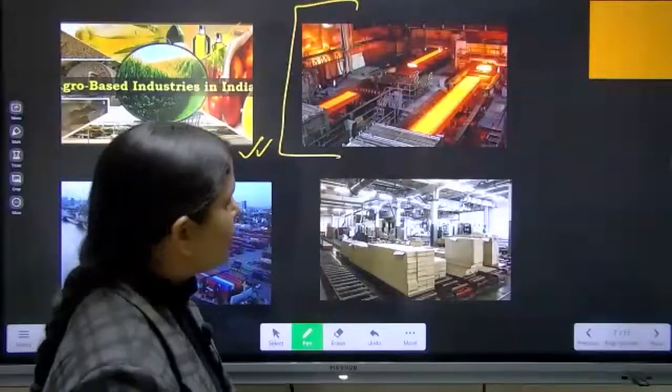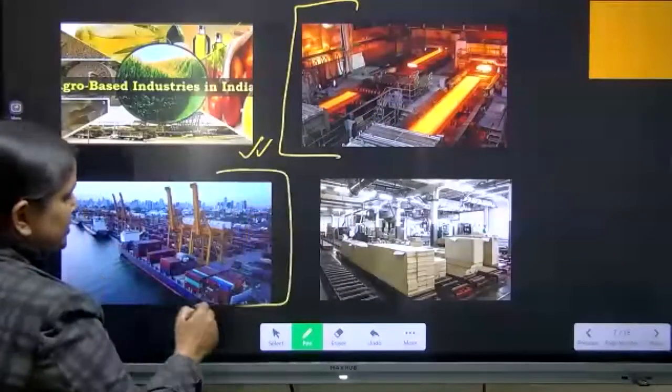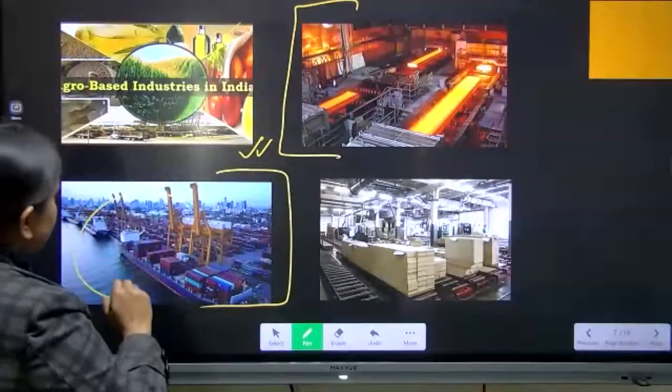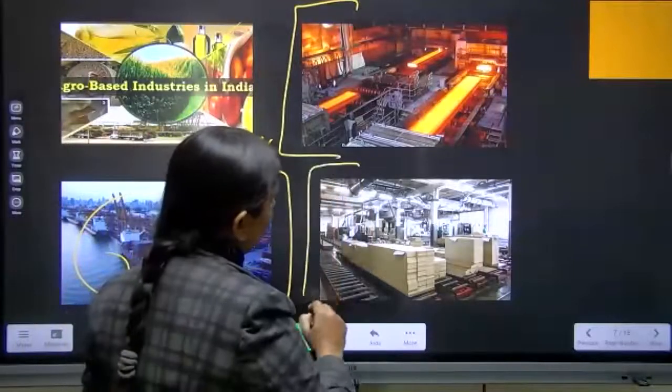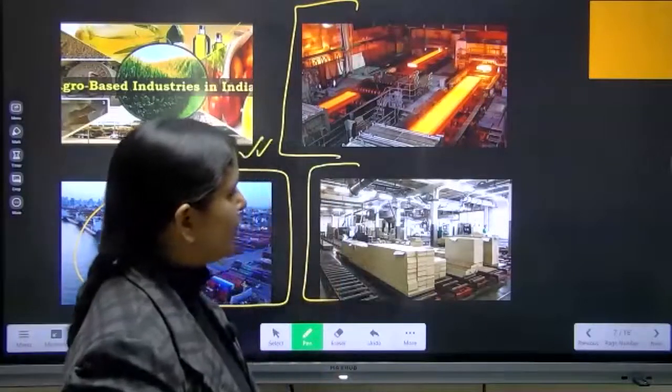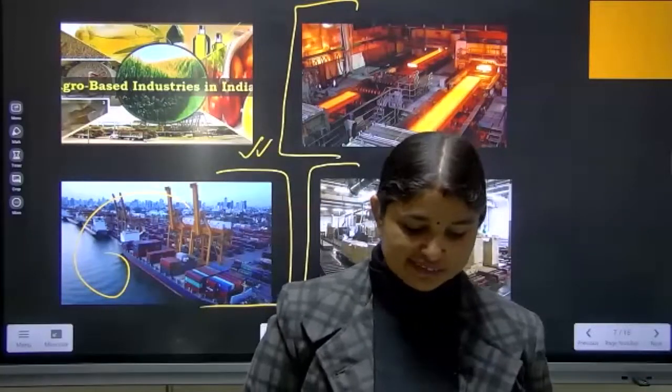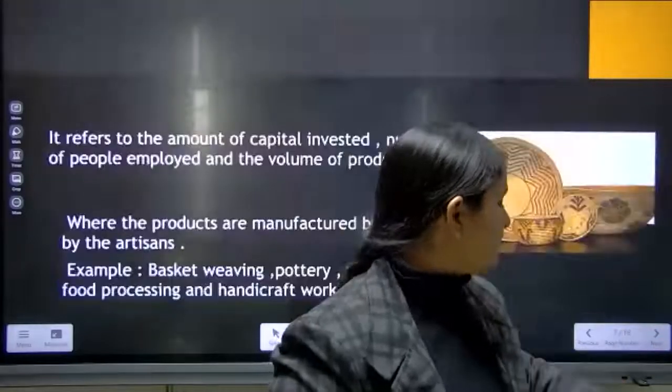Third one is the marine-based industry, which is completely dependent on the sea and oceans. And fourth one here is the forest-based industry, where they are preparing papers or medicines, furniture, materials for buildings, etc. Now we will go to our next topic.